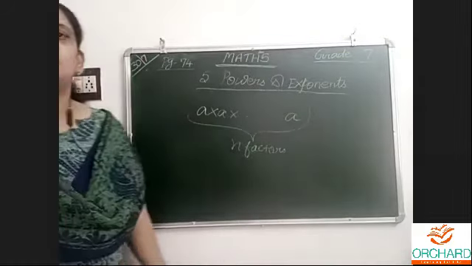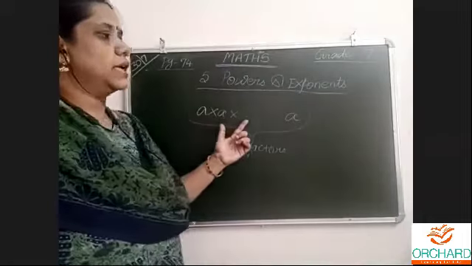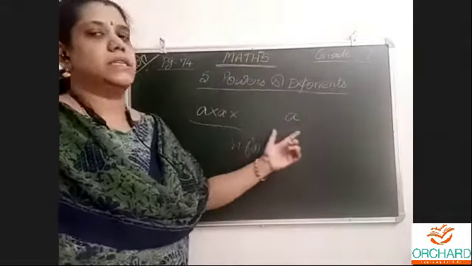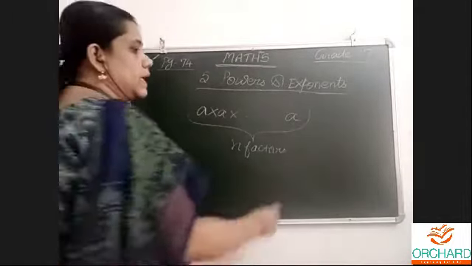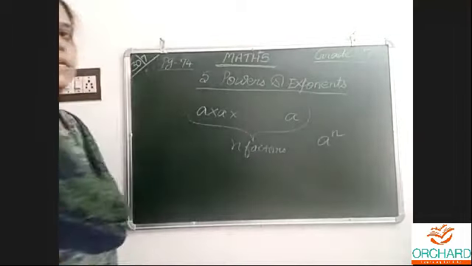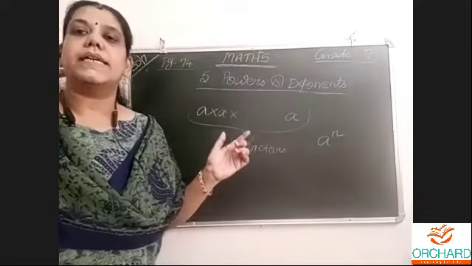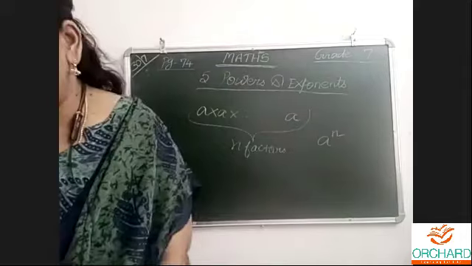Now, if a number is repeated, A into A into A into A, n number of times, n factors, then we write A to the power of n. Any number A can be 2 or 3 or 4 or 5 or whatever it is.